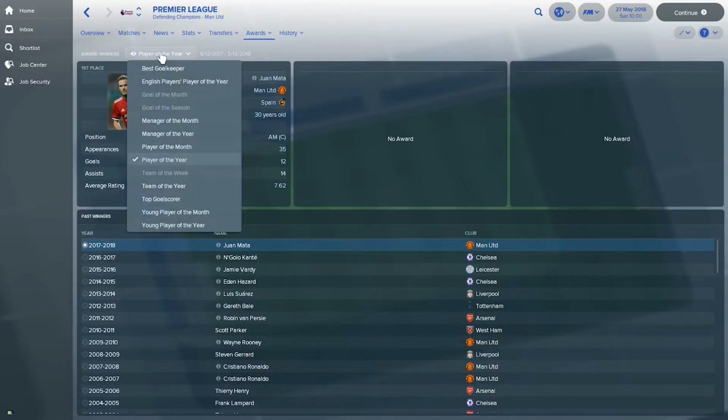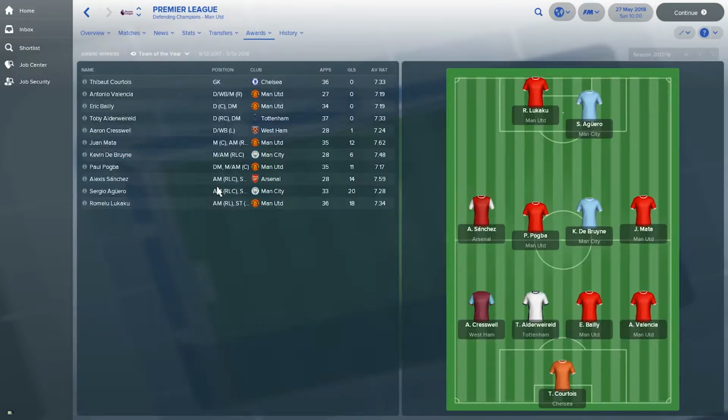Then Player of the Year, Juan Mata once again. Team of the Year, it's dominated by Manchester United players: Lukaku, Pogba, Mata, Valencia and Bailly. We see also Sanchez from Arsenal, Courtois from Chelsea, Aguero and De Bruyne from City, Toby Alderweireld and Aaron Cresswell from the London, West Ham and Tottenham teams as well.